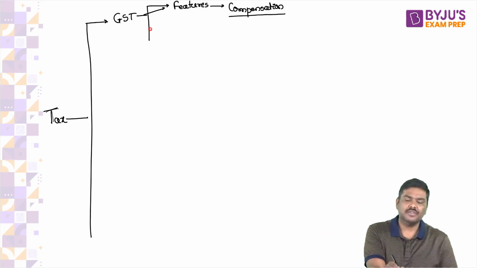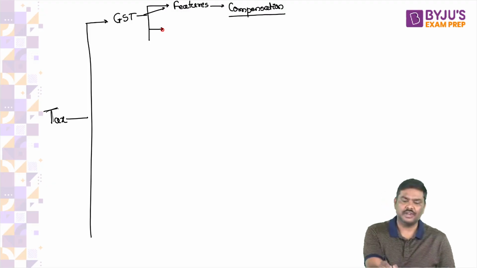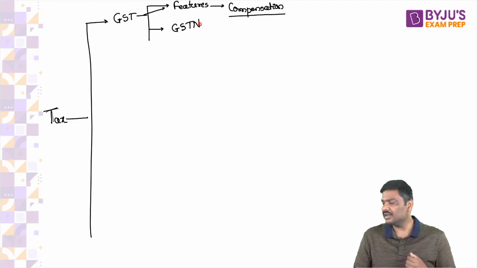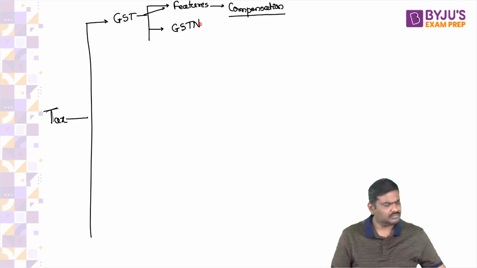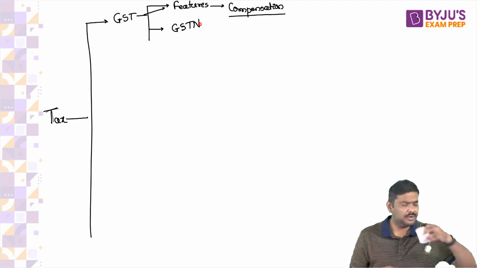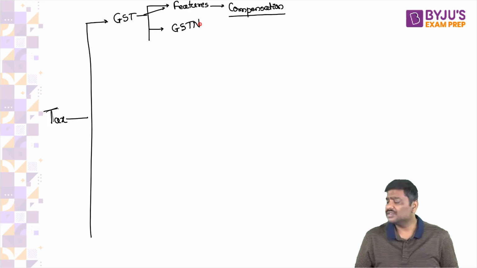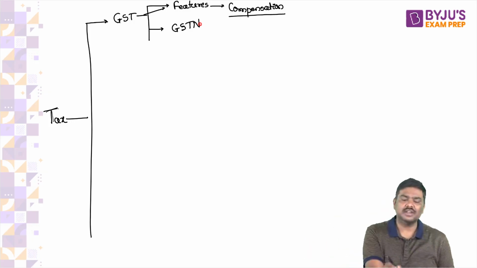Then yesterday we discussed other important factors related to GST. For example, the GST network. What is the role of the GST network? That is basically the concept of providing the services for the stakeholders in the economy. It is a non-profit organization. Ownership is 50% with the government and 50% with the states, etc.